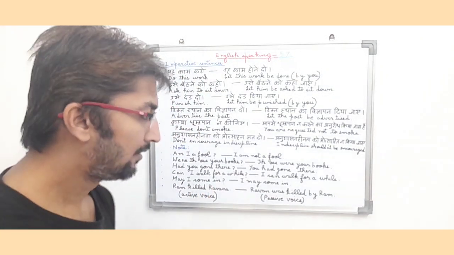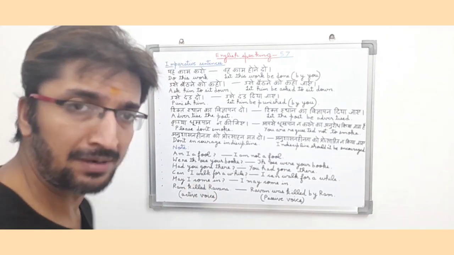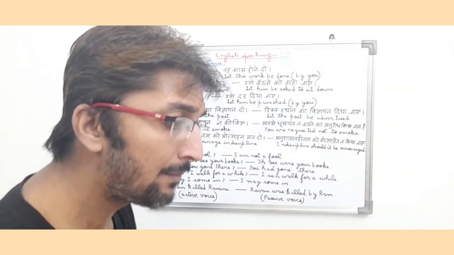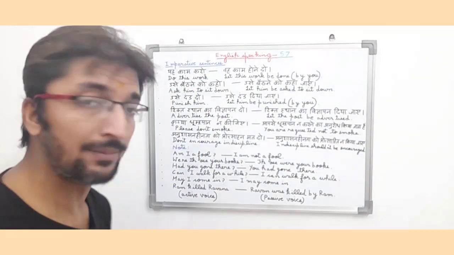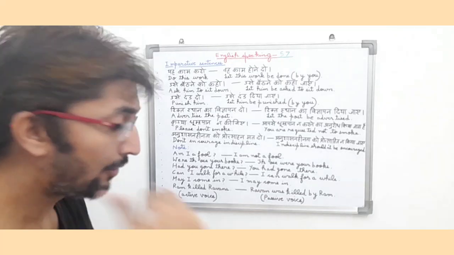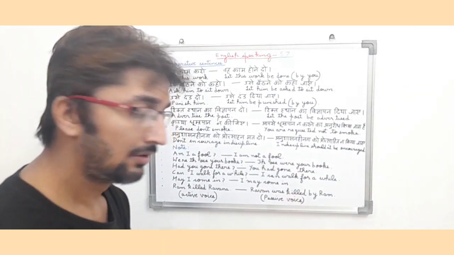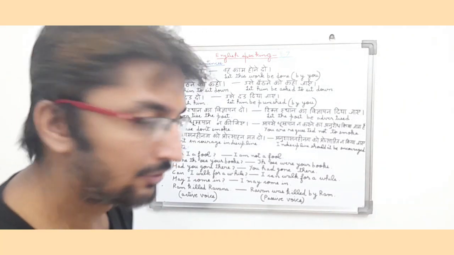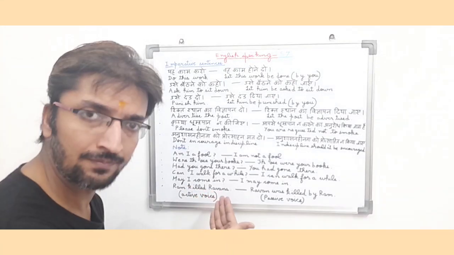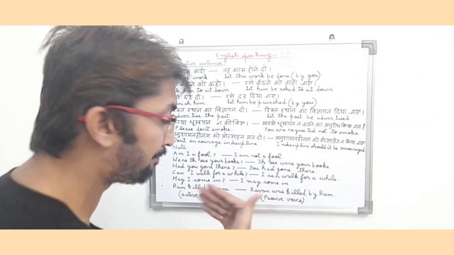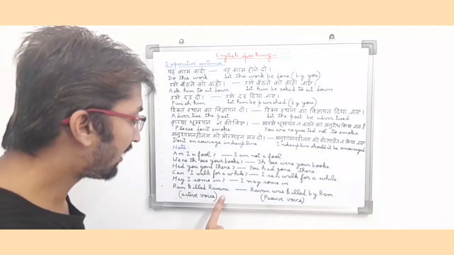May I come in? So in English it means I may come in. So friends, it is also a present tense and it is an interrogative type sentence because I am asking permission to go inside, means may I come in, क्या मैं अंदर आ सकता हूँ? So now it will convert into simple present tense. I may come in. So it converted into I may come in. So it means मैं अंदर आ सकता हूँ. So friends, it was a present interrogative sentence. Now it converted into simple present tense. I may come in.